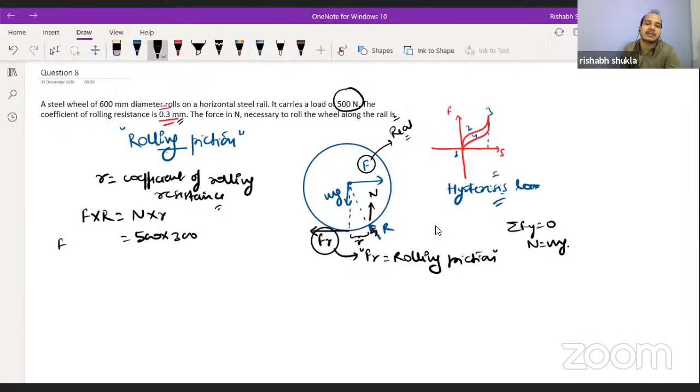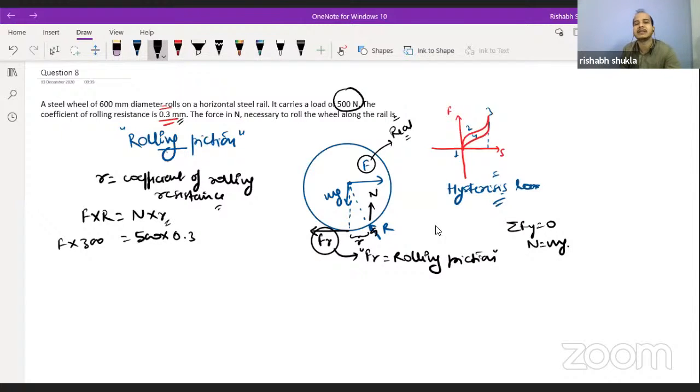As far as F is concerned, F into R must be equal to N into small r. Is it clear? Sorry, F into 300 must be equal to 500 into 0.3.